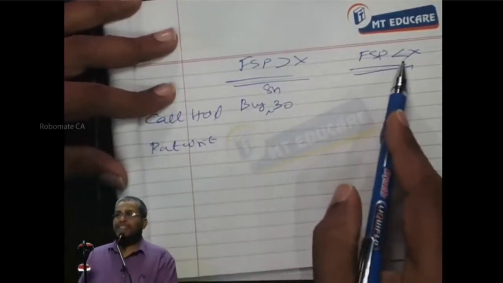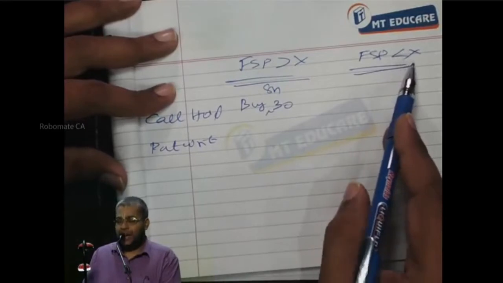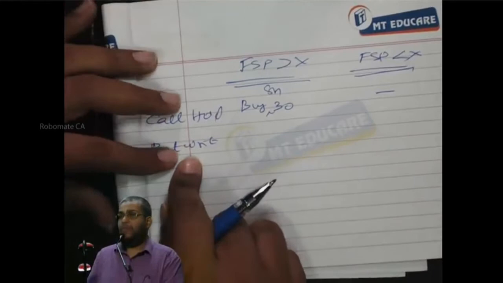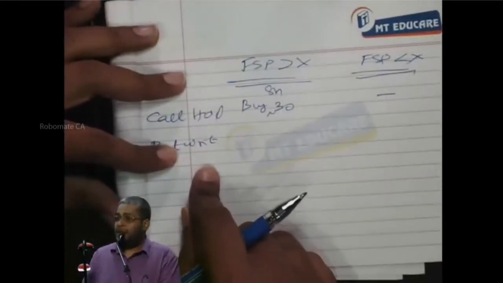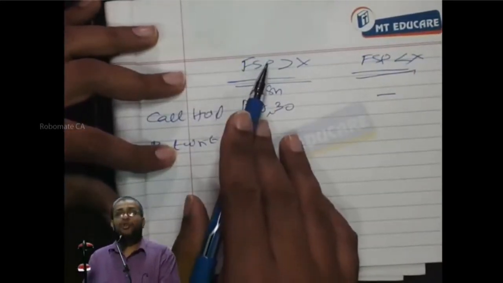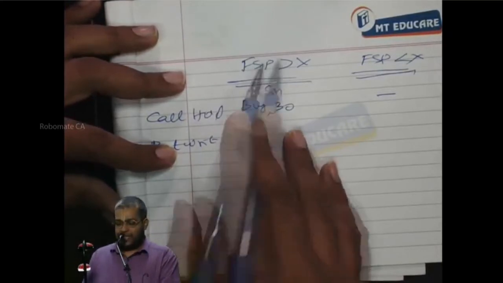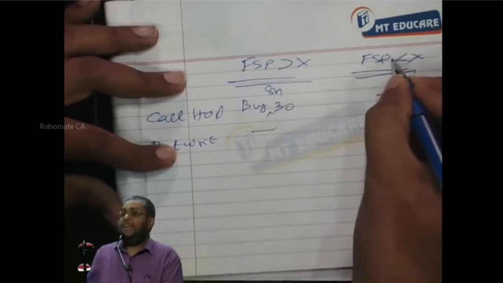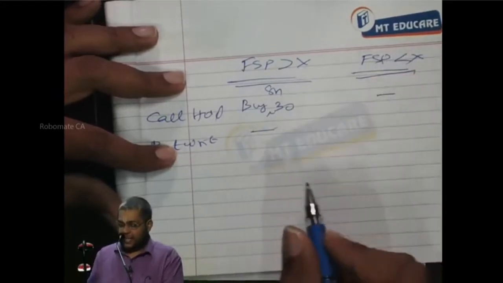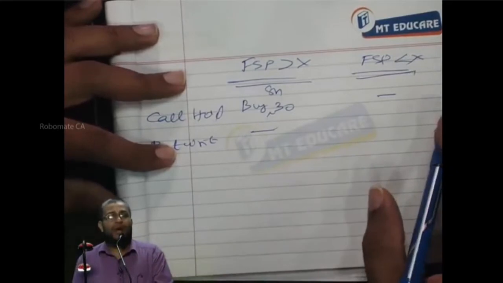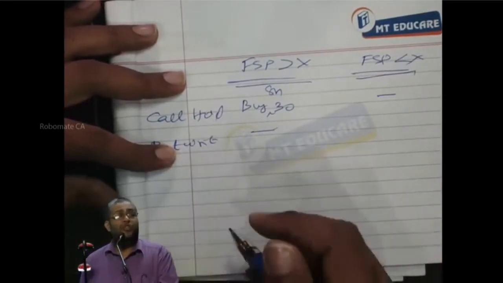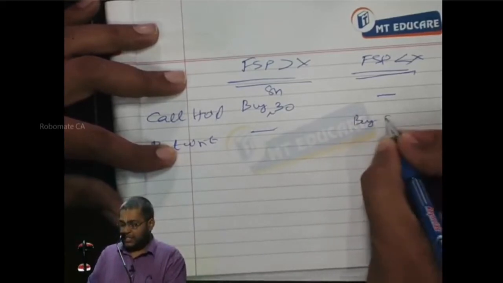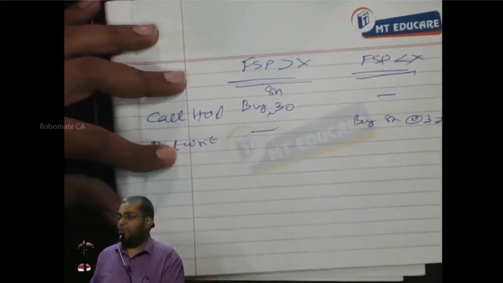If the FSP is less than the strike price, exercise or lapse? Lapse. I allow the call to lapse. Now come to the other option: I am a writer of the put also. The put holder, exercise or lapse? The put has a right to sell at a higher price than the share's value, so he will exercise and sell to me the share at strike price. I have an obligation to buy at strike price. So I buy the share at 30 rupees. Yes or no?